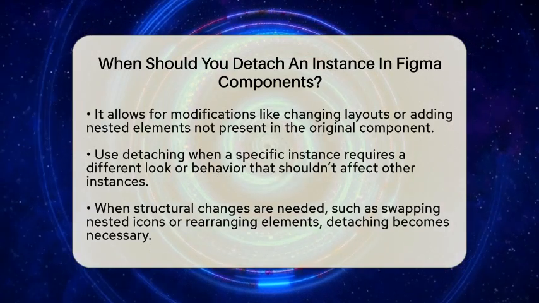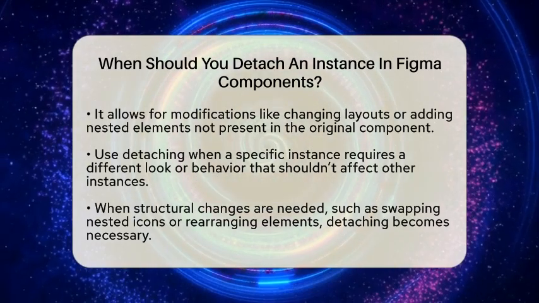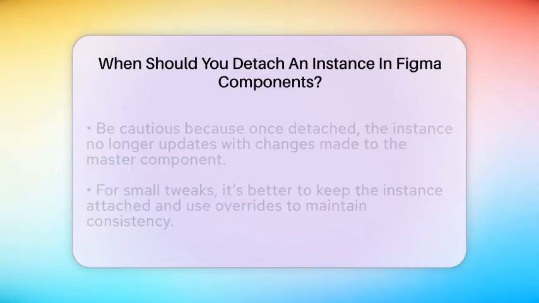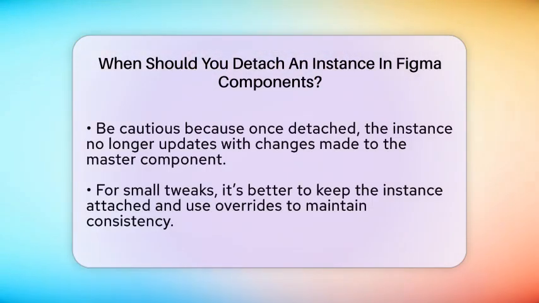Sometimes, you'll reach the limits of what you can do with overrides. Overrides let you change text, colors, or images easily, but if you need to change the structure or nested components, detaching becomes necessary. For example, if you want to swap out a nested icon or rearrange elements inside a button, detaching helps you do that without restrictions.